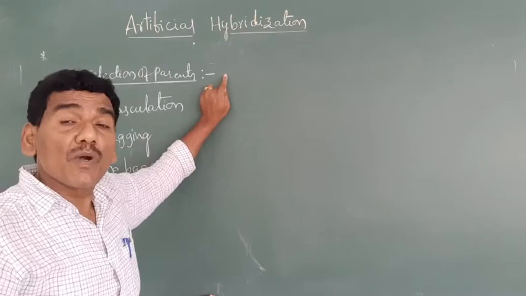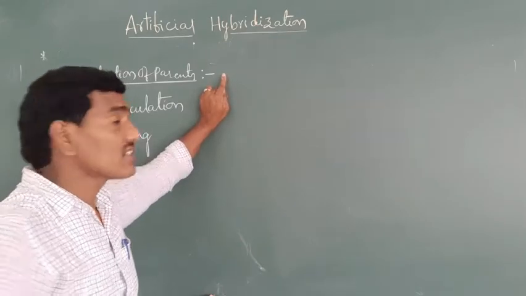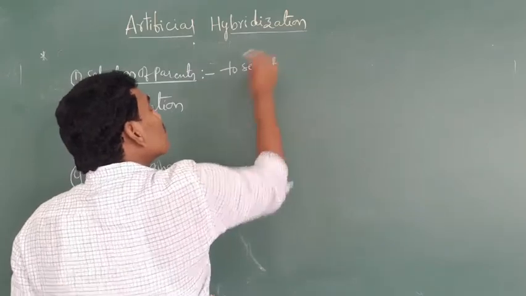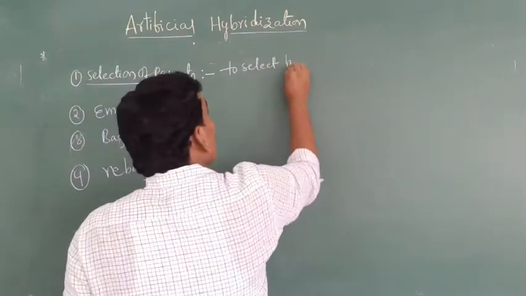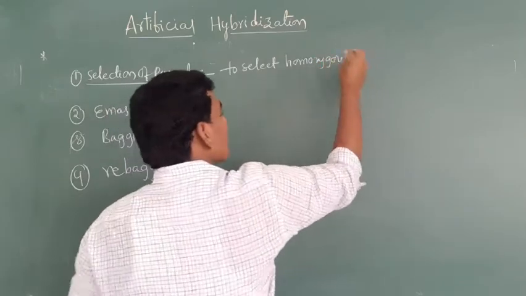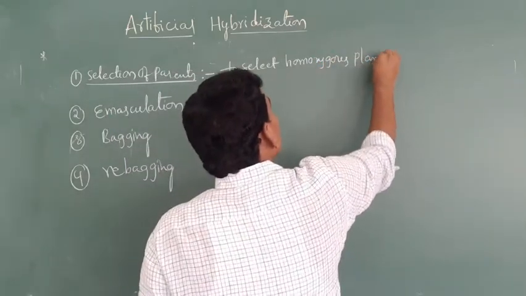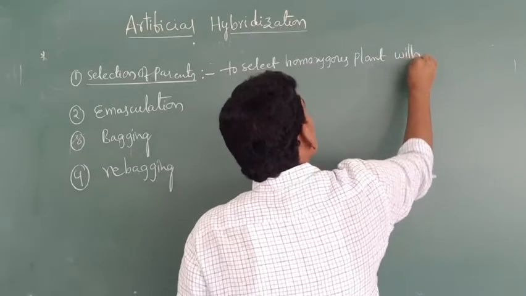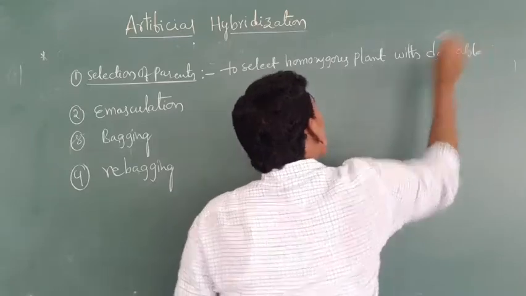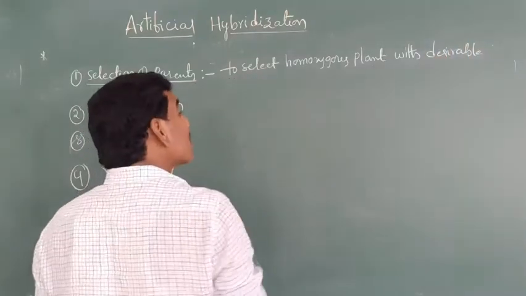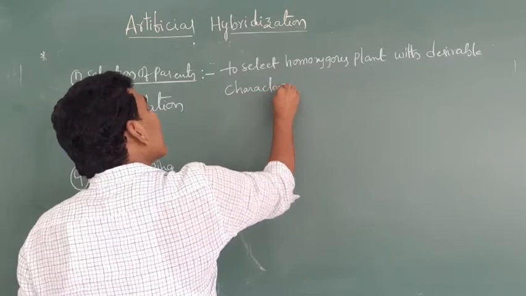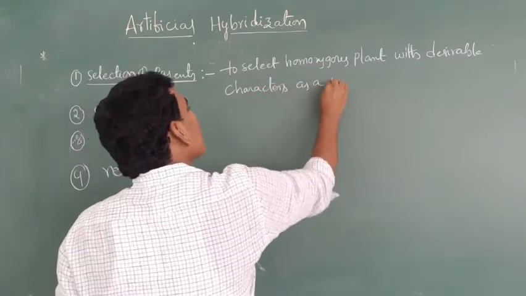The first step of artificial hybridization is to select a homozygous plant with desirable characters as a parent.